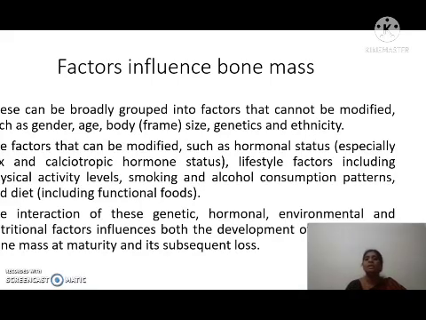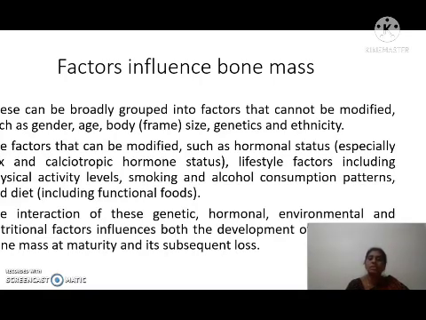We can't modify the gender, we can't modify the age or body frame. So these are the factors which cannot be modified, but some of the factors can be modified. That includes hormonal status and lifestyle factors, including physical activity level, smoking and alcohol consumption pattern, and the diet, particularly a healthy diet. So these are the factors which can be modified.